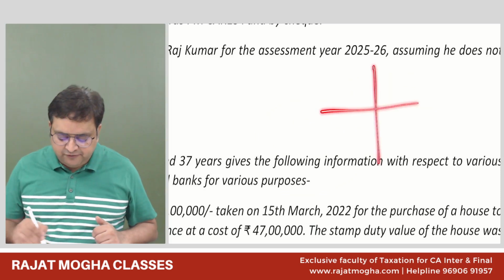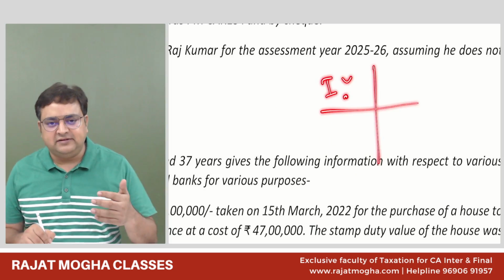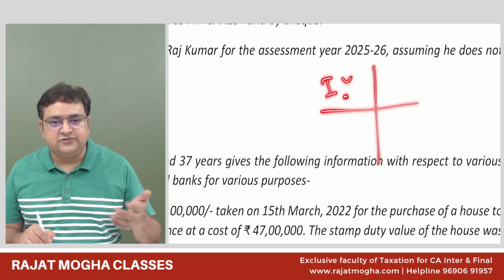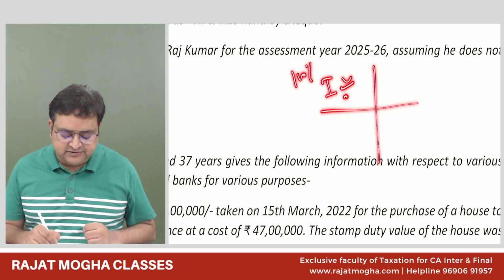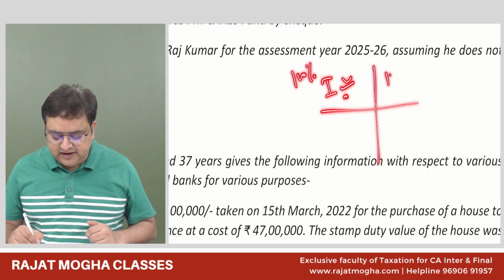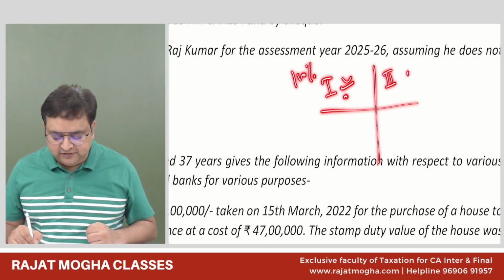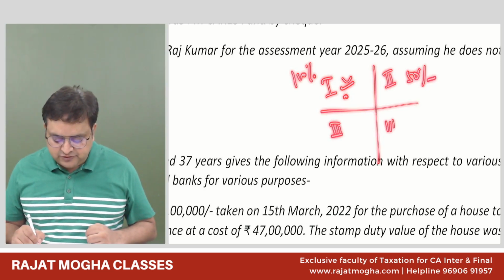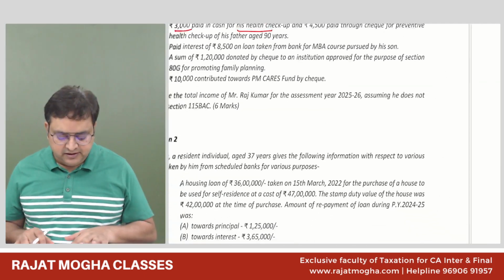If it would have been in first, there is no problem. Mostly government organizations, government funds, defense fund, national funds are there in first. So here we can get 100% deduction without any limit. Second category, we now have only the Prime Minister Drought Relief Fund, just one. So it is 50% flat. But in third and fourth, we can give 100% and 50%, but subject to qualifying limit. So family planning is falling in third.